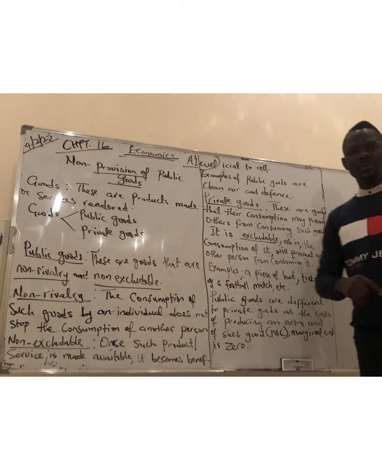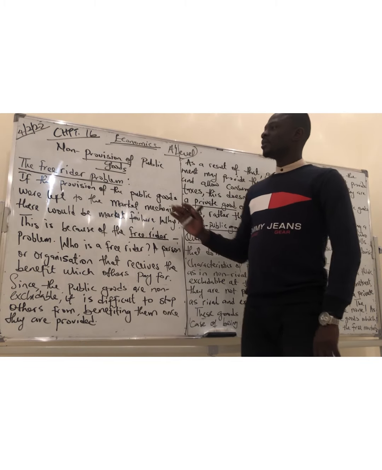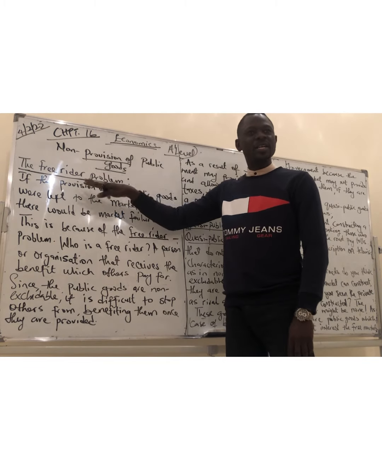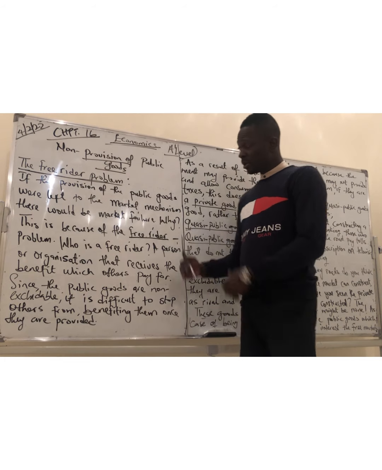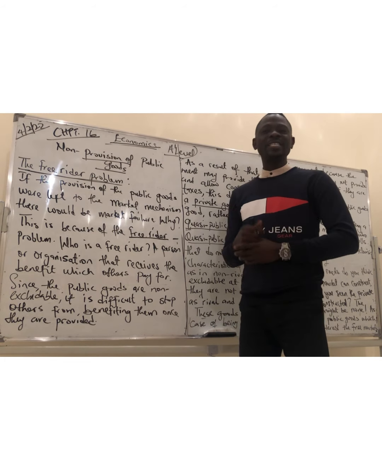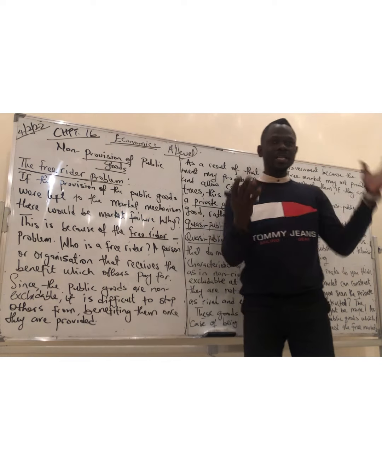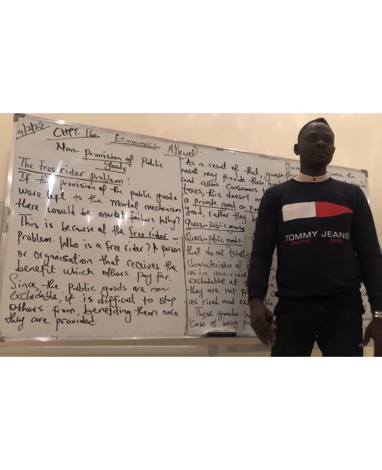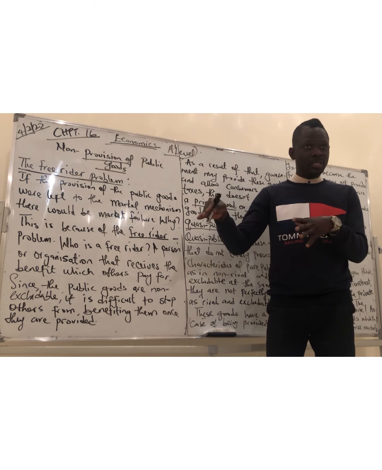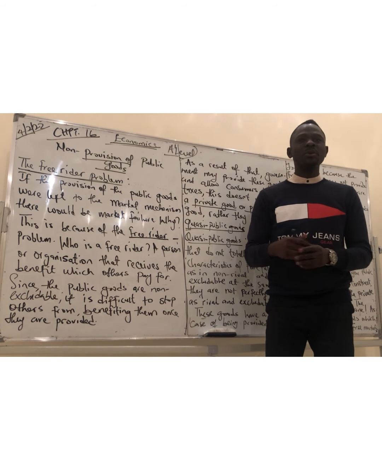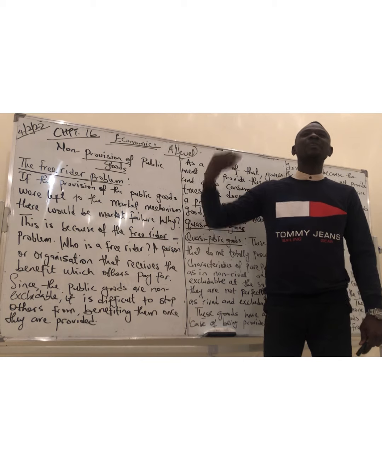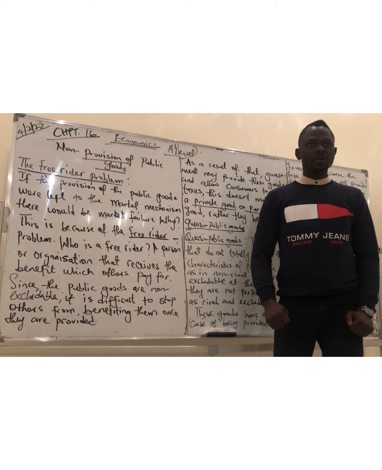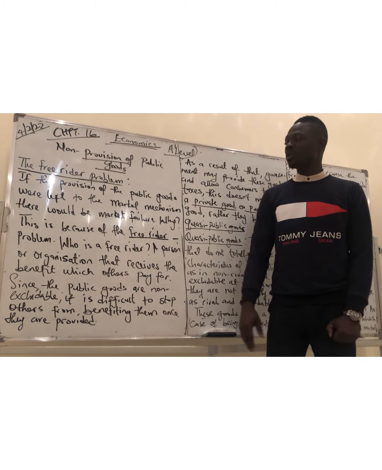Great. Non-provision of public goods. Then we have to talk about the free rider problem. Who is a free rider? A free rider is an individual or an organization that benefits from what others pay for. They will benefit and they are not paying for it. So they are benefiting from what others have contributed. That's a free rider. So let's see how it works here.